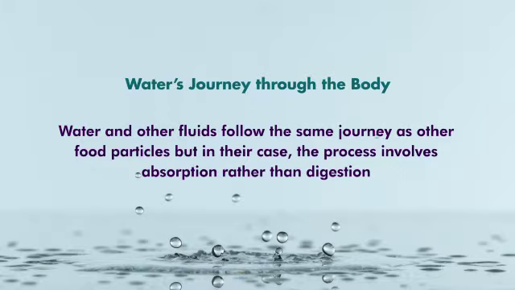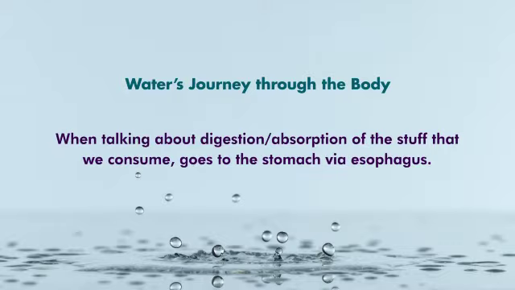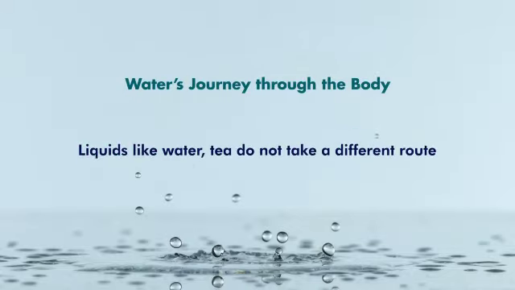In the case of water, it is directly absorbed, not digested. What we consume goes to the stomach via the esophagus. Liquids like water and tea do not take a different route. They go by the same route.